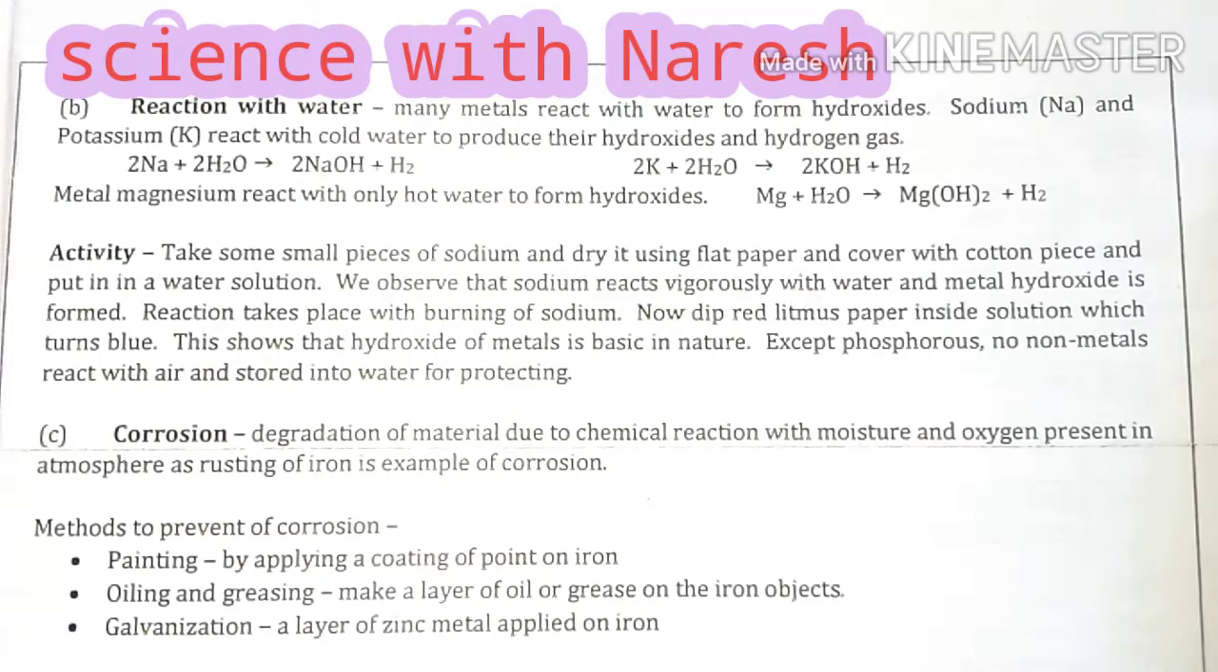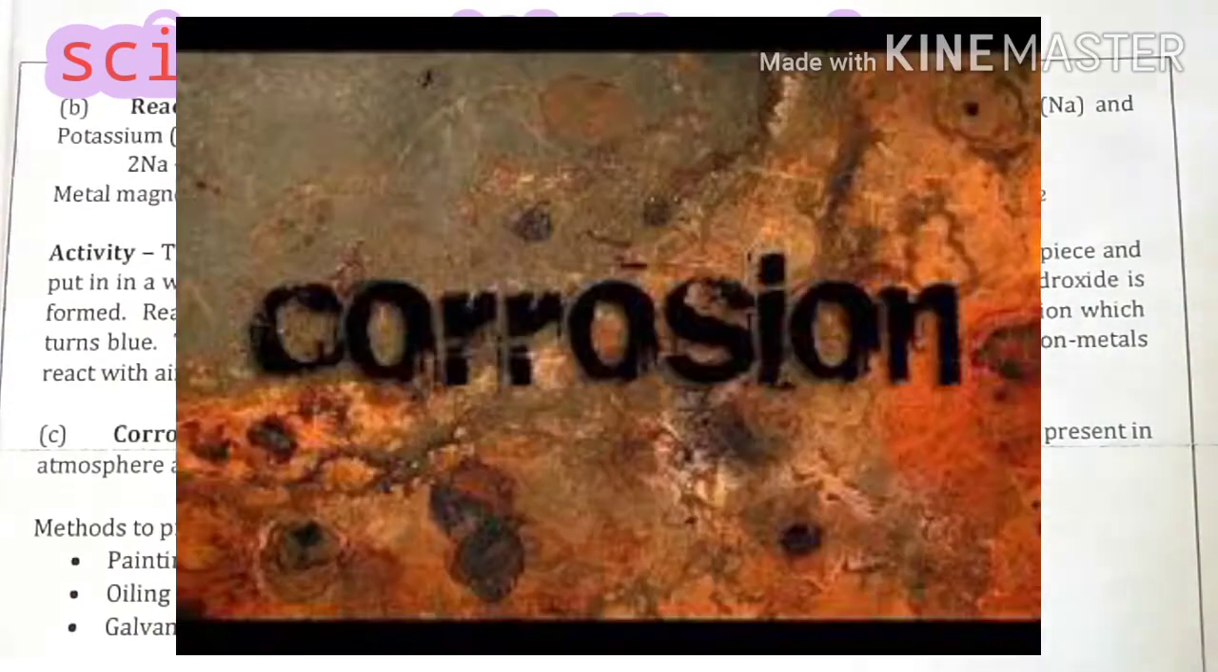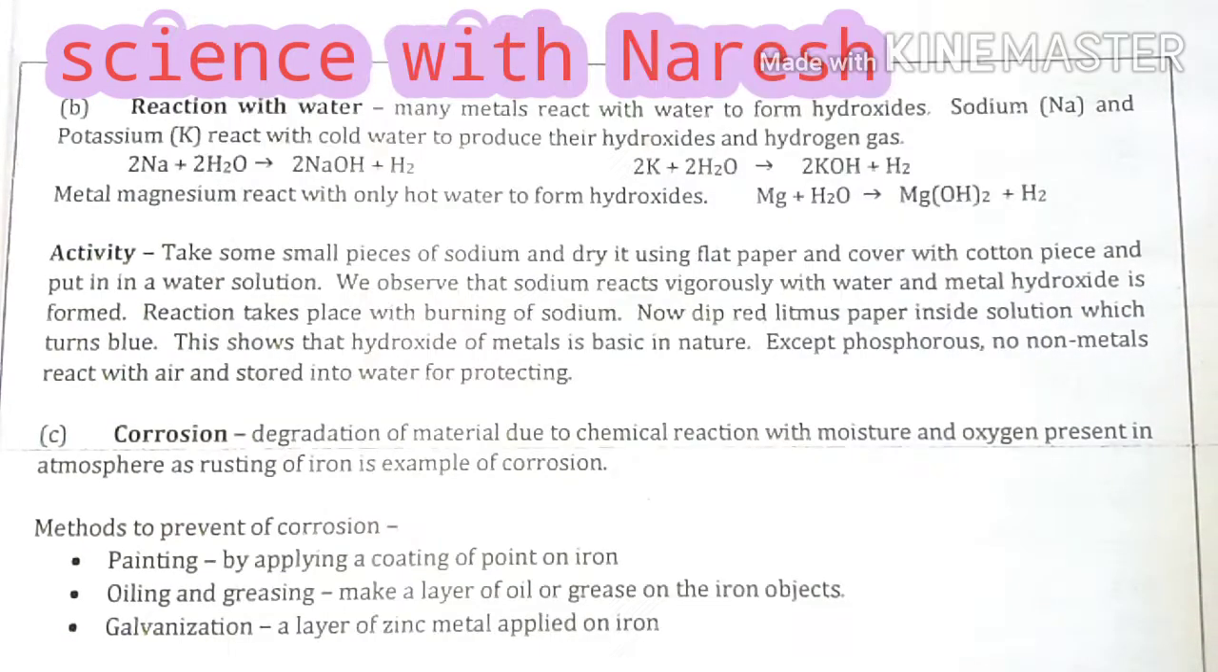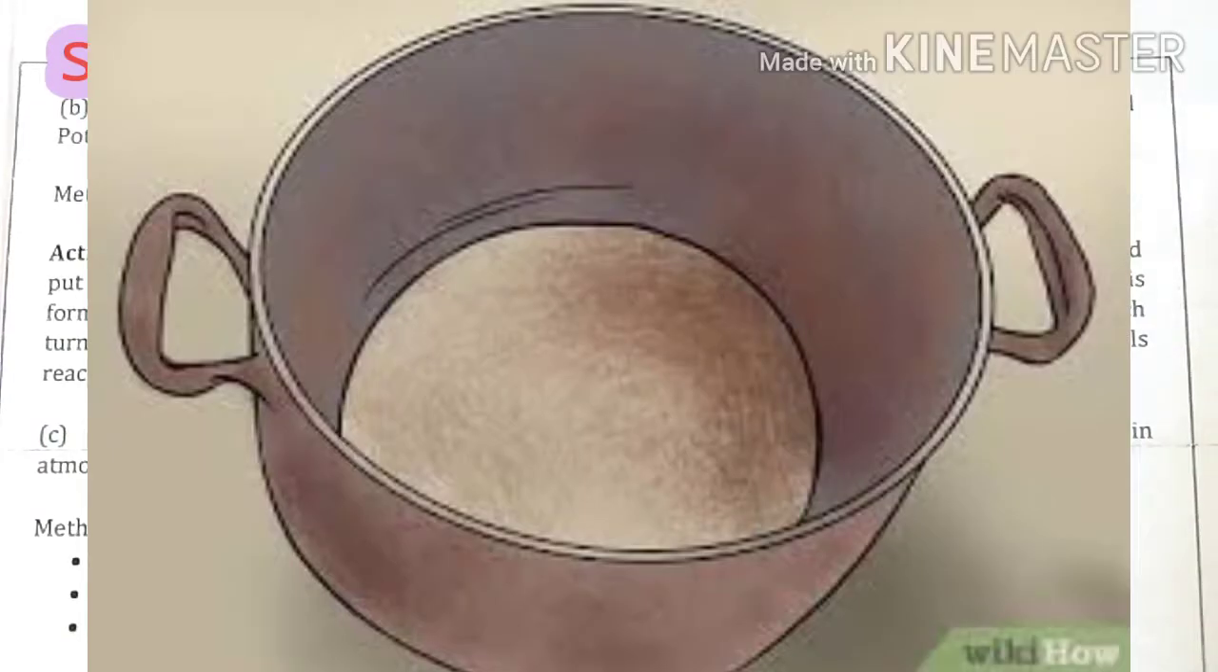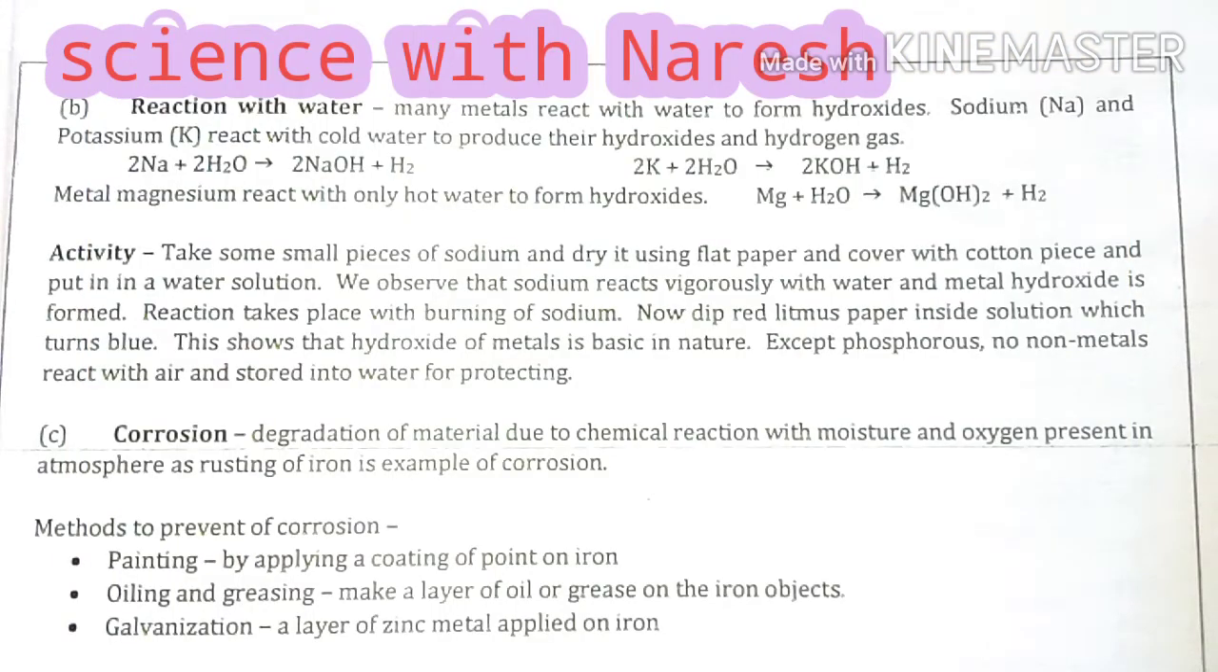So that's all about the reaction of metals with water. The next topic we discuss is corrosion. So what is corrosion? Corrosion is the degradation of a material due to chemical reaction, meaning the loss of any metal or non-metal material due to chemical reaction with moisture and oxygen present in the atmosphere.